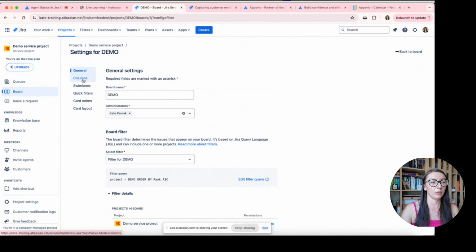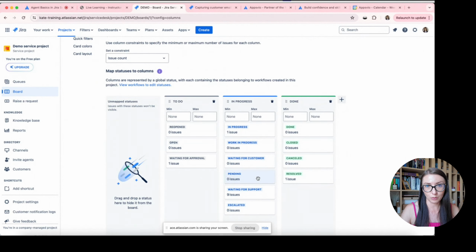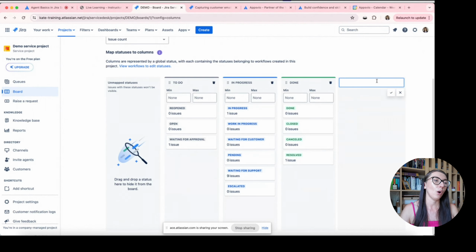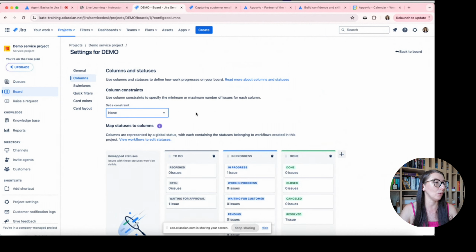We also have the possibility to define columns, because by default we have to do, in progress, done. But you can see that, for example, for in progress, I have a lot of statuses which are mapped to this column, so I can easily add a new column. And also, what we know from Jira Software, we have the possibility to define minimum and maximum tickets in each column. And this is why, because here I have a constraint set as an issue count. We can also select issue count excluding subtasks, and we also have the option none, so we don't have this configuration.